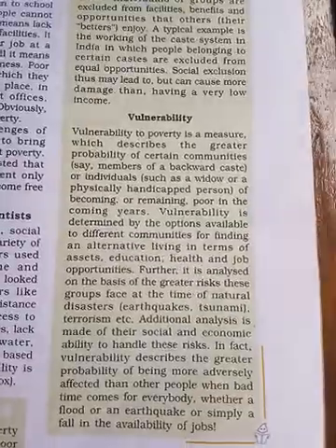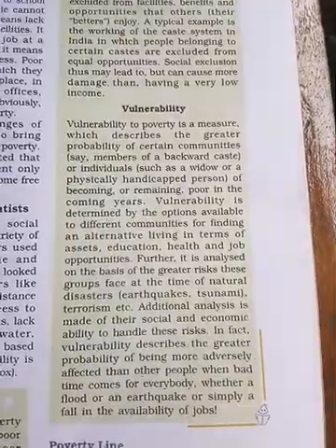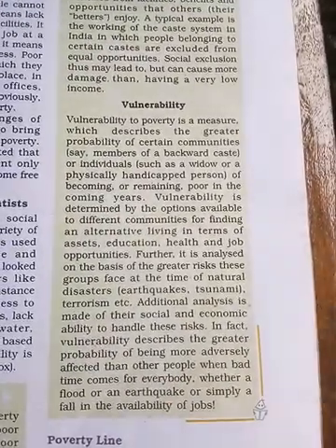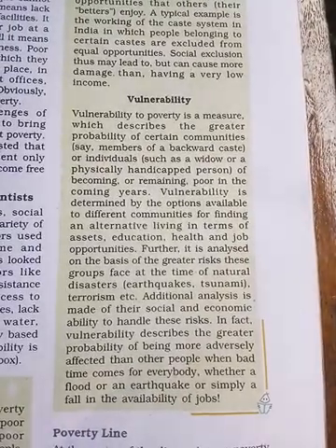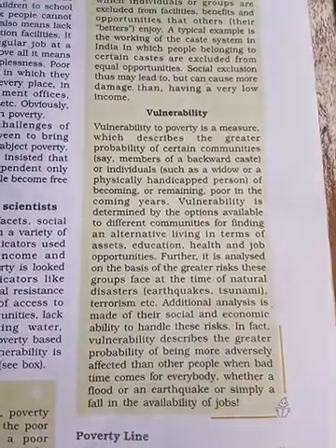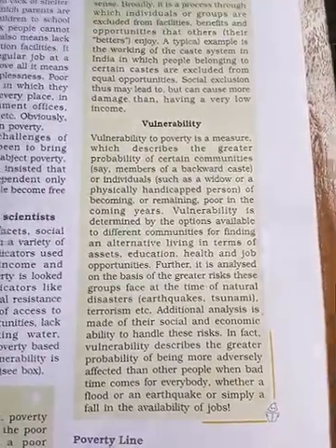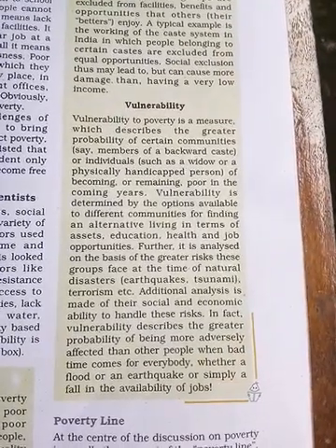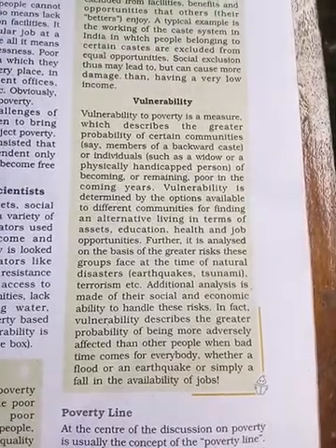Let us see what vulnerability is. Vulnerability to poverty is a measure which describes the greater probability of certain communities, say members of the backward classes, or individuals such as widows, remaining or becoming very poor in the coming years. So backward classes, widows, and the physically handicapped are becoming very poor. Vulnerability is determined by the options available to different communities for finding an alternative living in terms of assets, education, health, and good job opportunities.